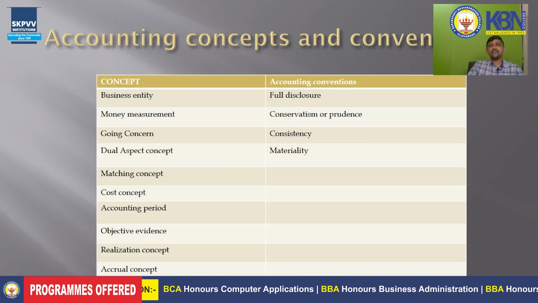The convention of full disclosure says that all the financial information that will affect the decision of the stakeholders should be given in the financial reports. Stakeholders means investors, owners, managers, employees, customers; all of them will take decisions based on this information. So the information which will affect the decision of these stakeholders should be given in the company's reports.